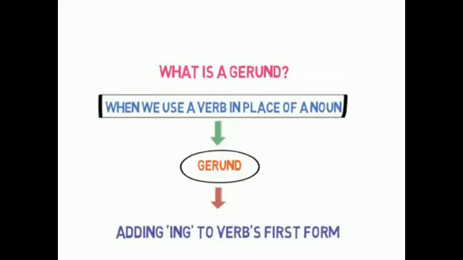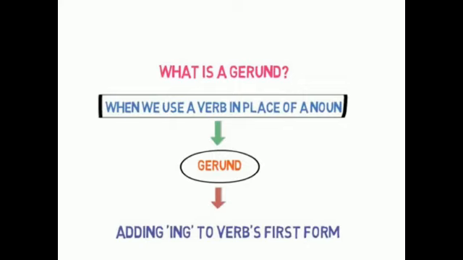When we use a verb in place of a noun, that is known as a gerund, and this is how it is formed. It is formed by adding ing to the verb's first form. A gerund is a noun formed from a verb by adding ing. Since it is derived from a verb, it retains the verb's characteristics. Once again, gerunds are the ing form of verbs that behave as a noun in the sentence.